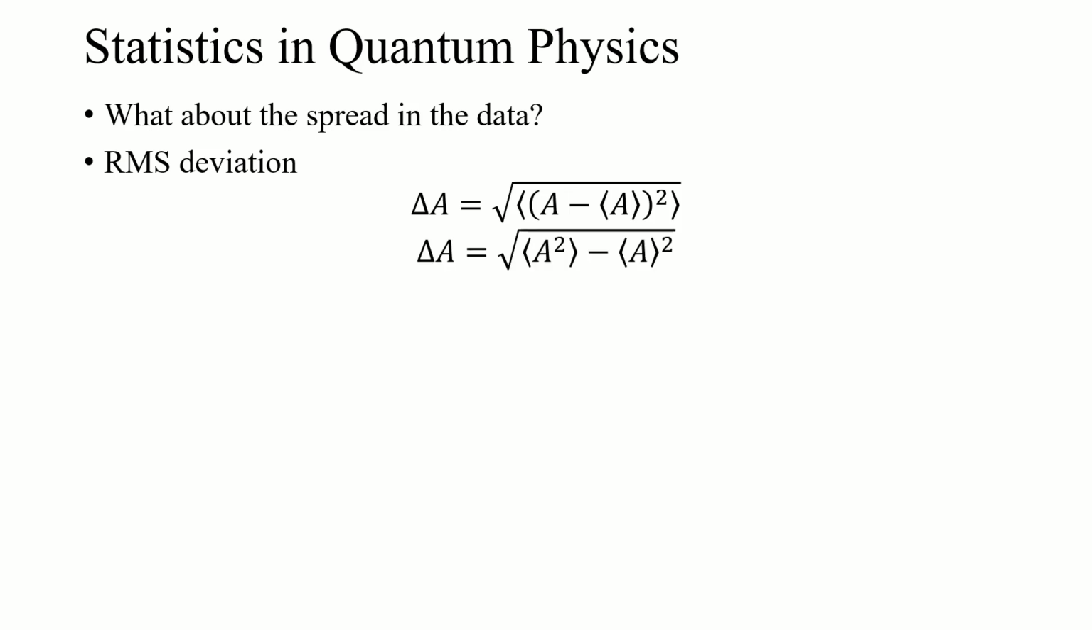This can be rewritten another way. You just expand that, squaring the brackets, and it simplifies to the average value of A squared minus the average value of A, squared. So there's a subtle difference there. The average value of A squared is not the same as the average value of A, squared.